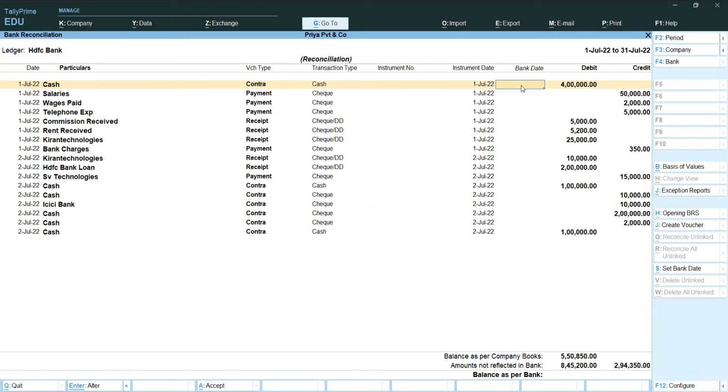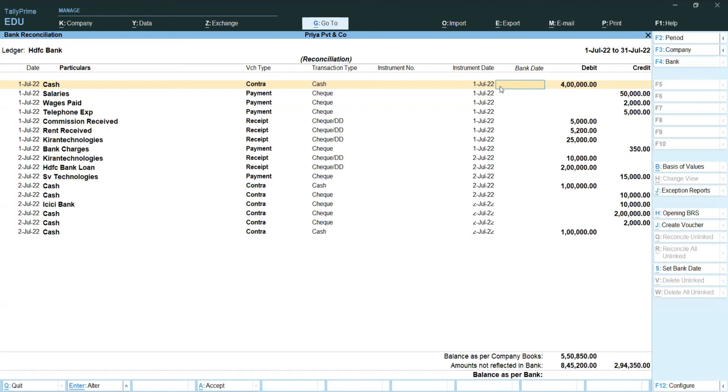Bank date means, for example, this second one, I gave a payment check, salary check, I deposited into a bank for 50,000 on 1st July. And on which date it is cleared? We want to enter a bank date. First, we want to check a statement. This amount we have or not, we want to check. After that, this 4 lakh rupees, I actually deposited into a bank.